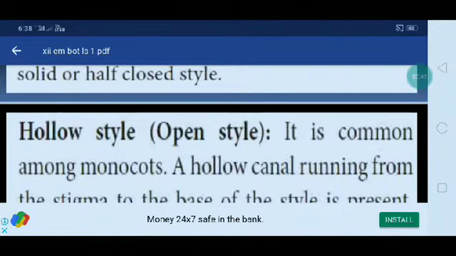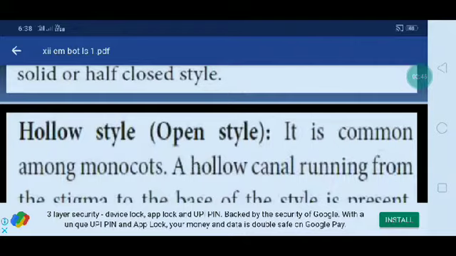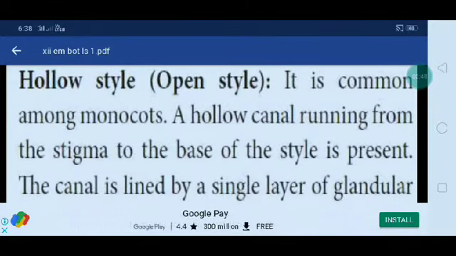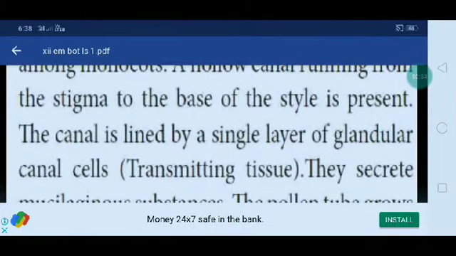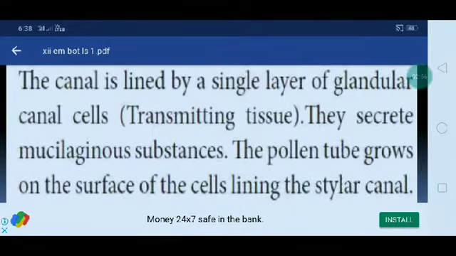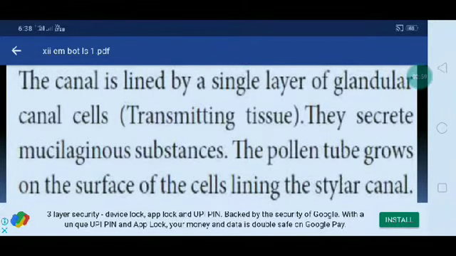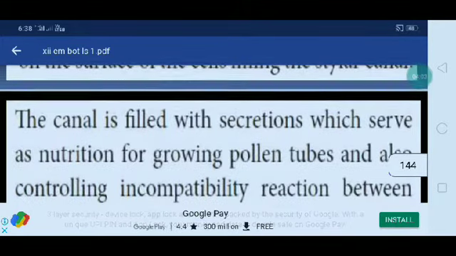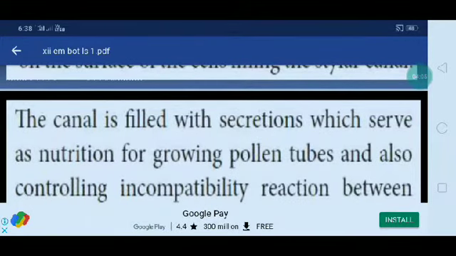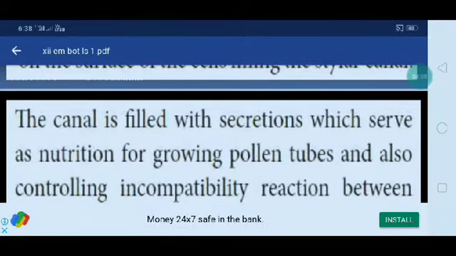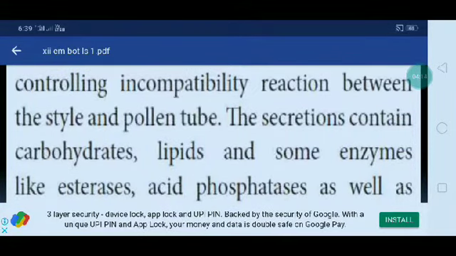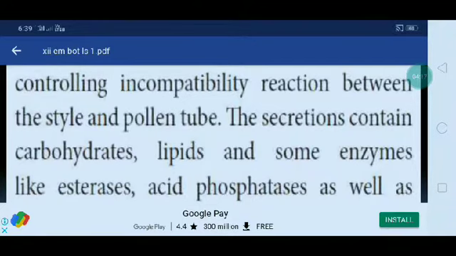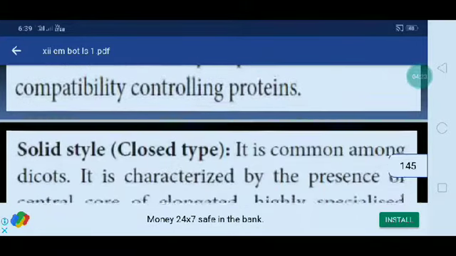It is most common among the monocots. A hollow canal running from the stigma to the base of the style is present. The canal is lined by a single layer of glandular canal cells, the transmitting tissue. They secrete mucilaginous substances. The pollen tube grows on the surface of the cells lining the style canal. The canal is filled with secretions which serve as nutrition for growing pollen tubes and also control the incompatibility reaction between the style and pollen tube. The secretion contains carbohydrates, lipids and some enzymes like esterase, acid phosphatase as well as compatibility controlling proteins.